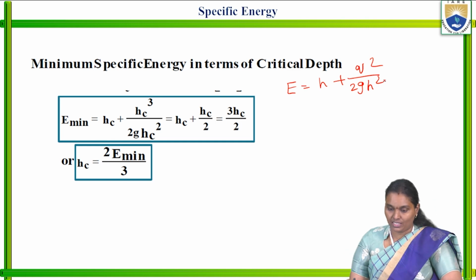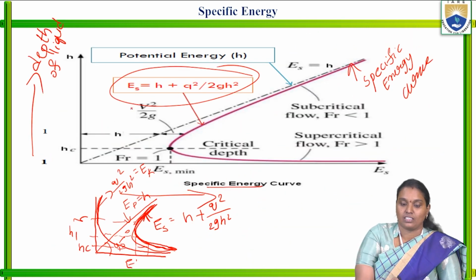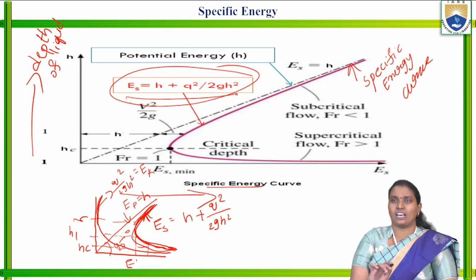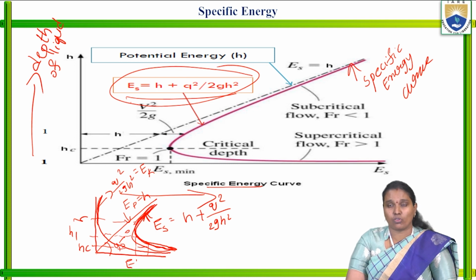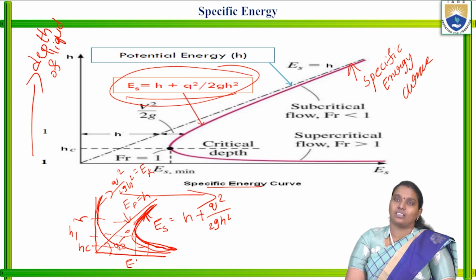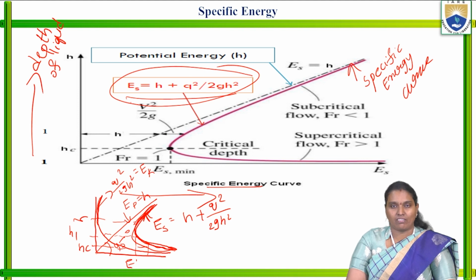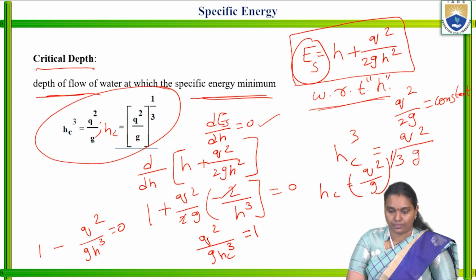This is our previous equation. Please check it. This is our standard equation. Based on that only, as per the definition, we are deriving the other equation based on the statements.